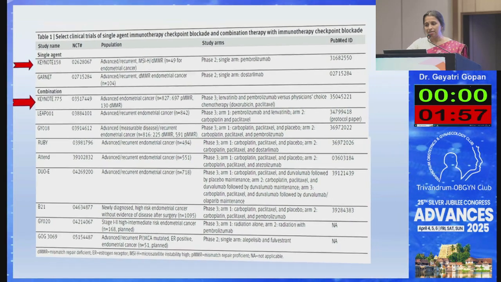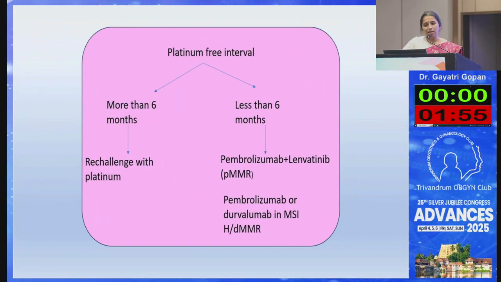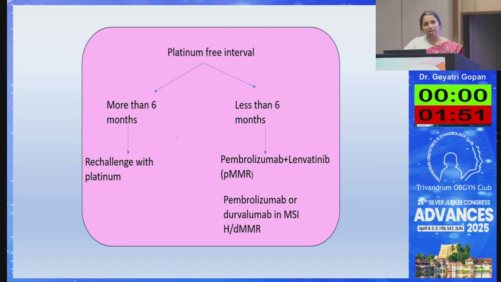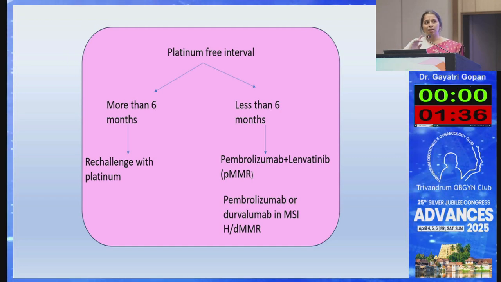These are the various trials showing immunotherapy. So like in ovarian cancer, we check the platinum-free interval also. If it is more than 6 months, we can re-challenge with the same agent. If it is less than 6 months, we can utilize this immunotherapy option also. If it is MSI high, we can give single agent immunotherapy that has got excellent survival benefit. If proficient MMR, we can combine lenvatinib with pembrolizumab and the patient has to continue that.